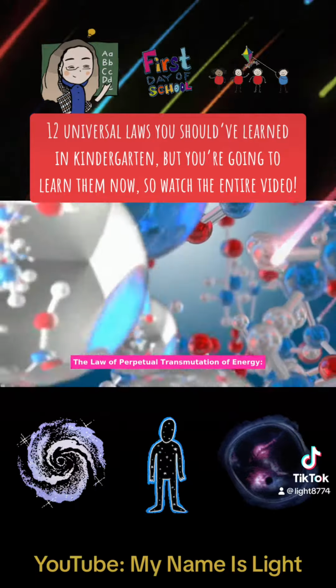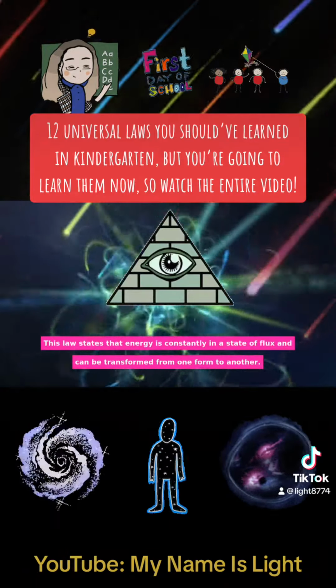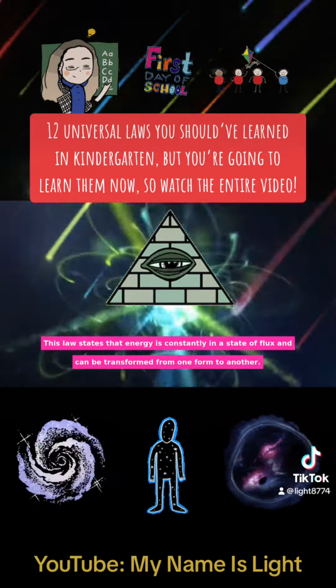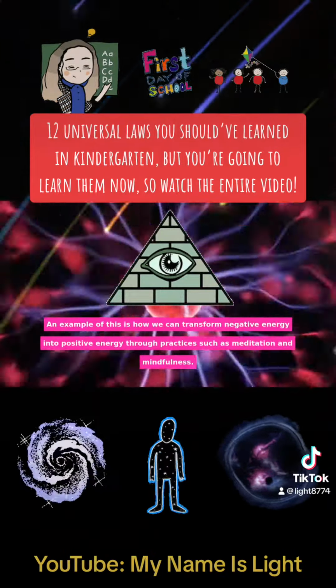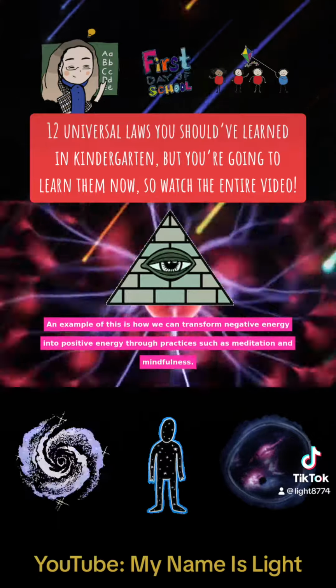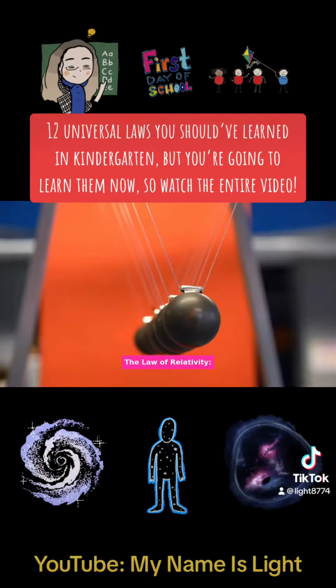The law of perpetual transmutation of energy. This law states that energy is constantly in a state of flux and can be transformed from one form to another. An example of this is how we can transform negative energy into positive energy through practices such as meditation and mindfulness.